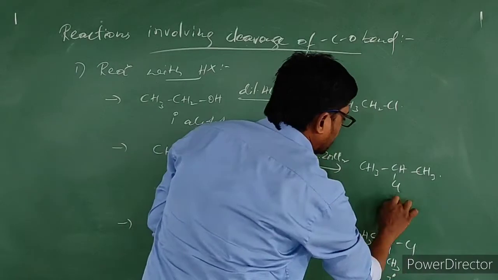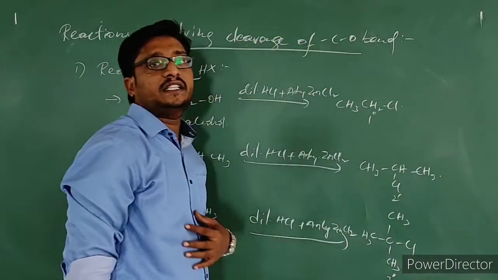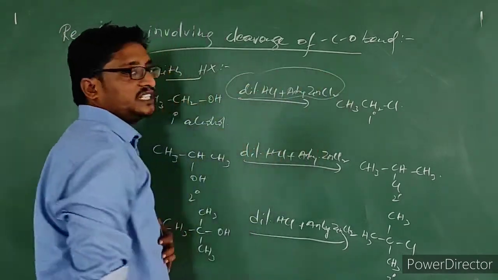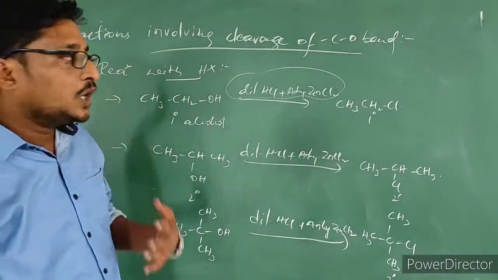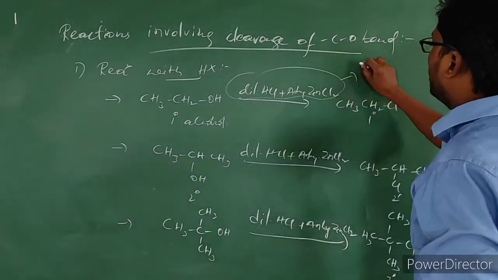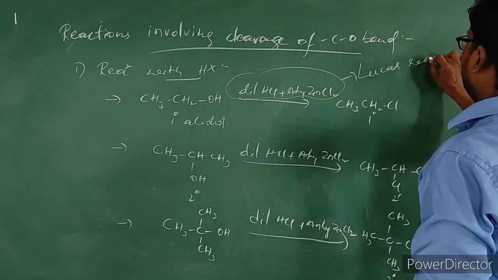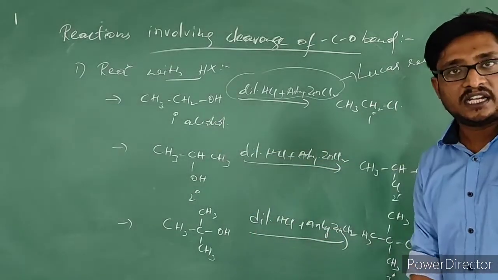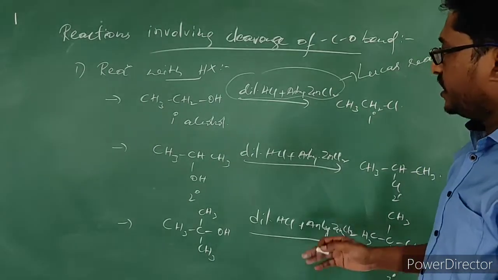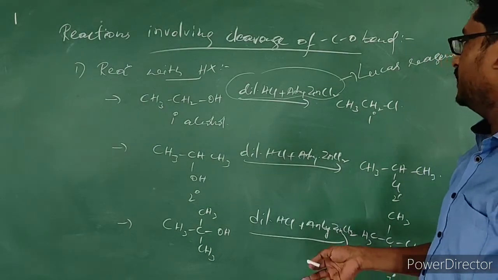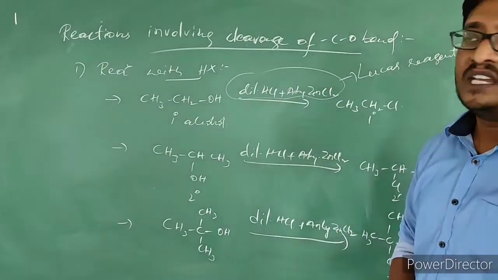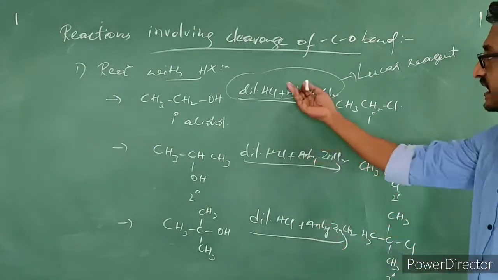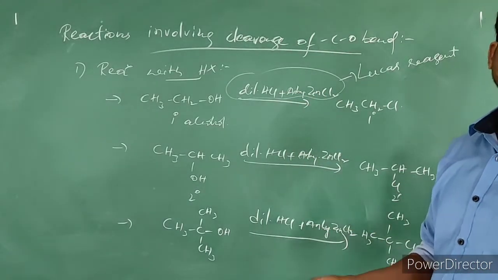This is tertiary, this is secondary, this is primary alkyl halide. Okay. So the reagent which we are using here, dilute HCl and anhydrous zinc chloride, we generally call this reagent Lucas reagent. Okay. So primary, secondary and tertiary alcohols generally get soluble in this reagent. But the alkyl halides which got produced after reacting with this Lucas reagent will not get soluble.